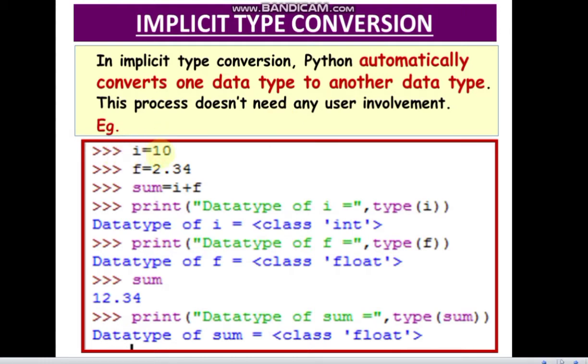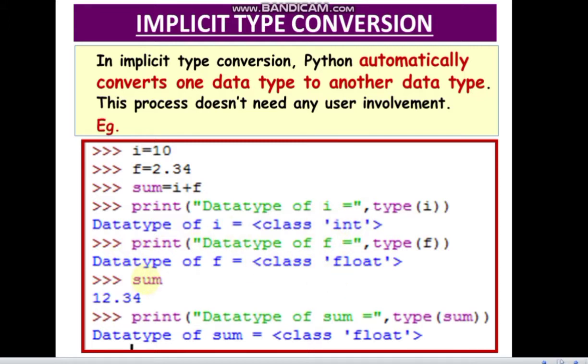Let's see the example. I is equal to 10, F is equal to 2.34. We have taken two variables. One is integer, F we have taken as float. Sum is equal to I plus F. So data type of I is what? If you print type I, type returns you the class, that is the data type. So it will show you data type of I is int, data type of F is float.